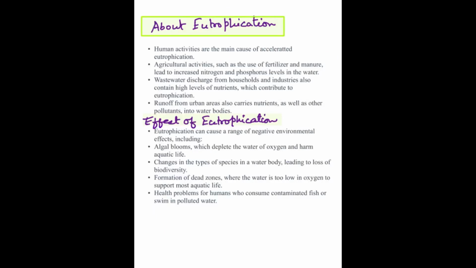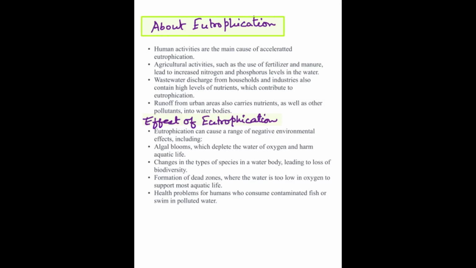Human activities are the main cause of accelerated eutrophication. Agricultural activities and the discharge of fertilizers or pesticides also lead to eutrophication. So what are the effects of eutrophication? Eutrophication can cause a range of negative environmental effects, including algal bloom, which depletes the water of dissolved oxygen and harms aquatic life, then changes in the type of species in the water body, and then formation of dead zones where the water is too low in oxygen to support most aquatic life. So these are some very bad effects of eutrophication.